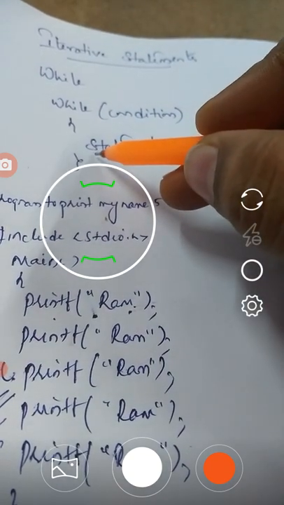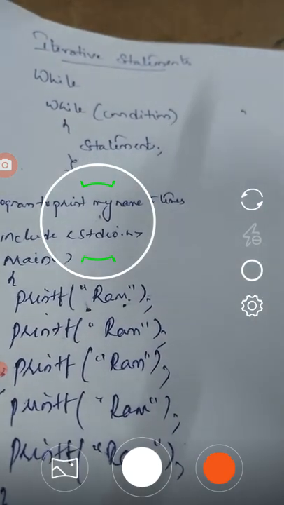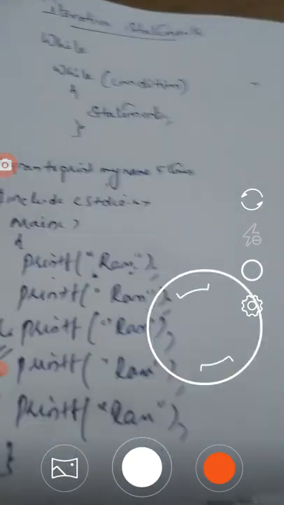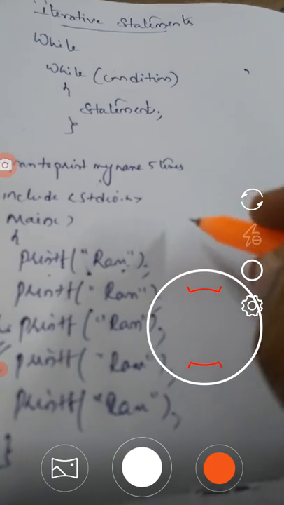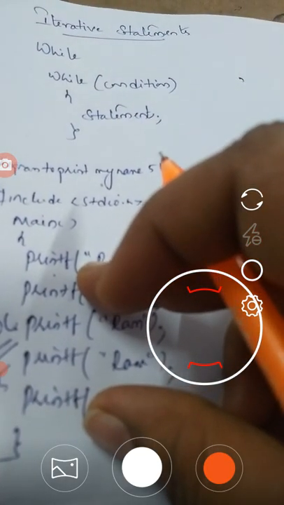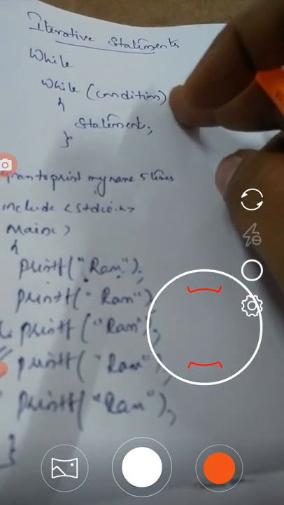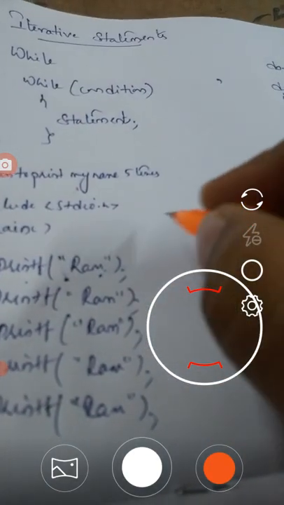After that you write unary operations like increment or decrement operations. Let us check an example for while. The same program is going to be written using the while loop.